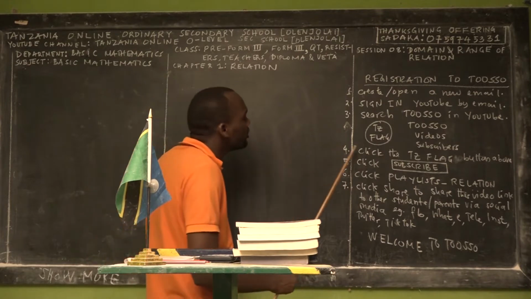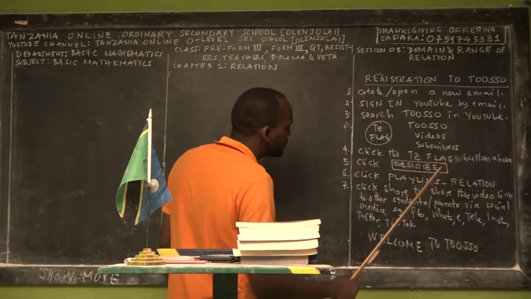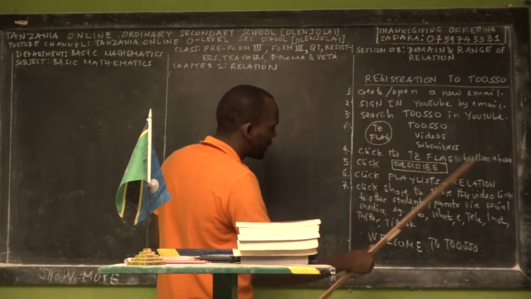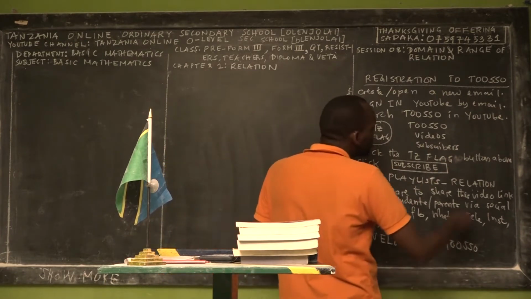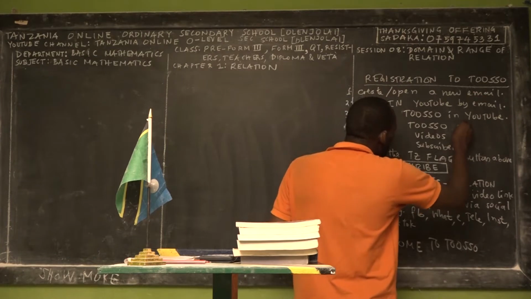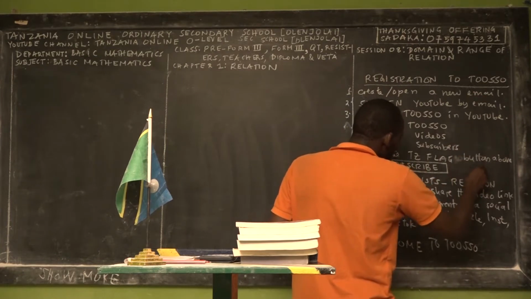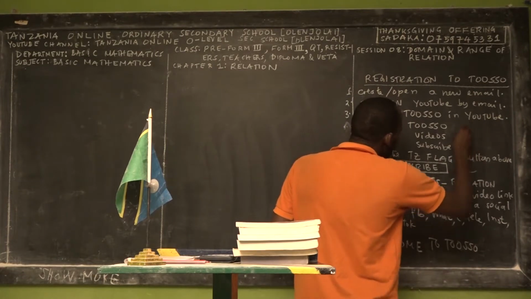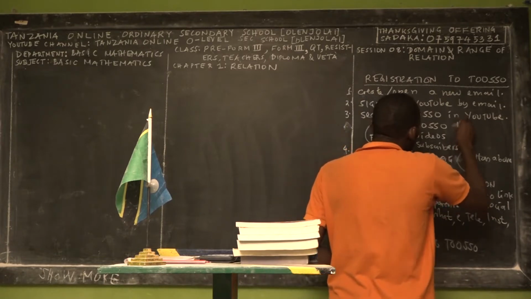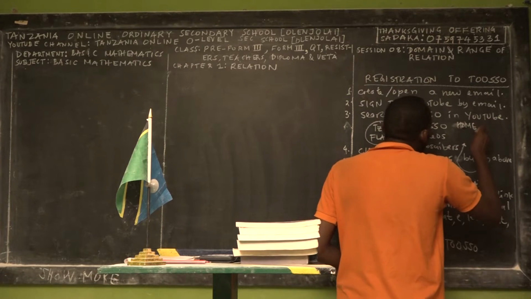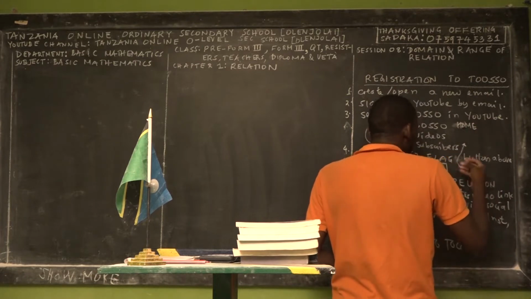Then the fourth step, we ask you to click the flag button, the Tanzania flag button. Once you click the Tanzania flag button, you will see a horizontal toolbar. This horizontal toolbar has the first text written: Home. So you see Home, you see also a welcoming video.